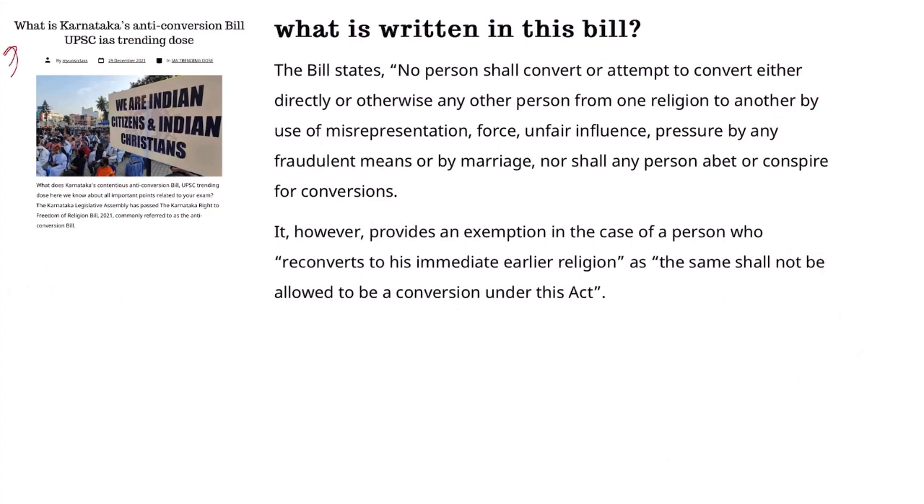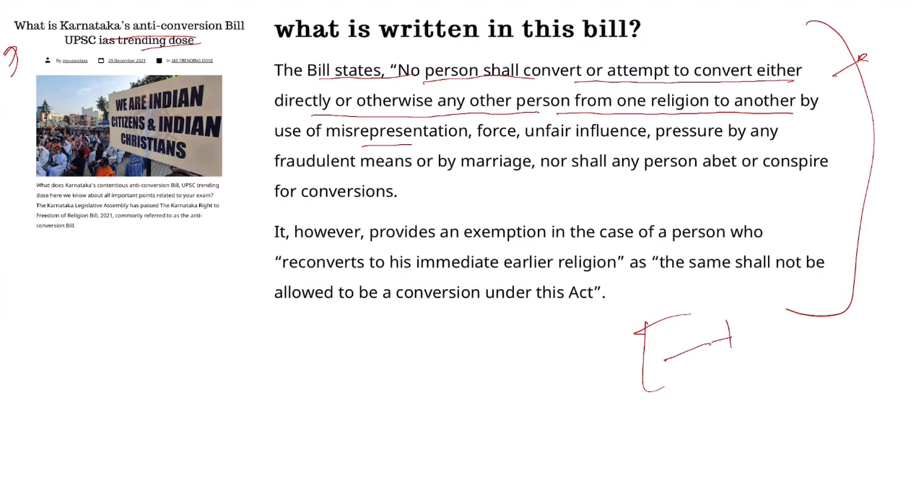Second point, very important. What is this Karnataka anti-conversion bill? So what is inside this bill, sir? This states that no person shall convert or attempt to convert, either directly or otherwise, another person from one religion to another religion by use of misrepresentation or anything. It means, sir, we cannot convert our religion from one to another. This is a bill in the Karnataka Legislative Assembly. However, it provides exemption for a person who reconverts to the immediately earlier religion.